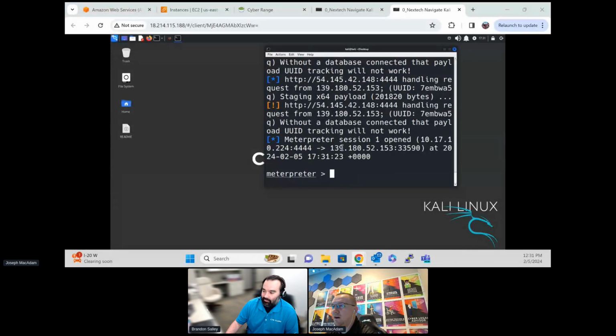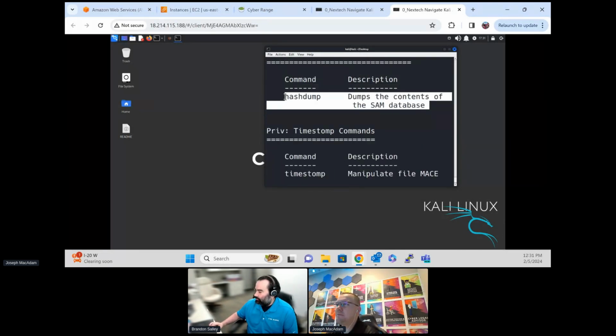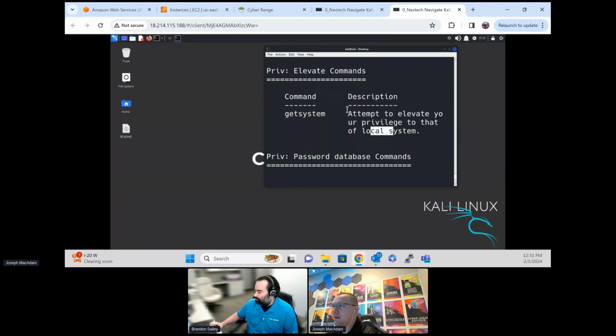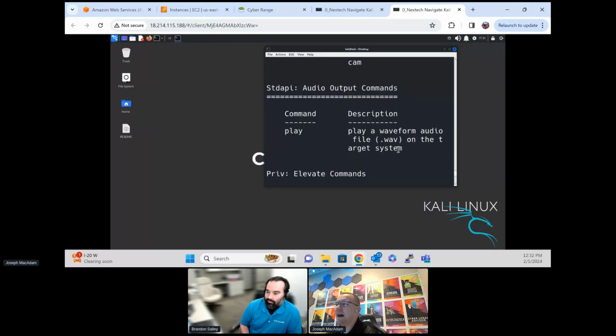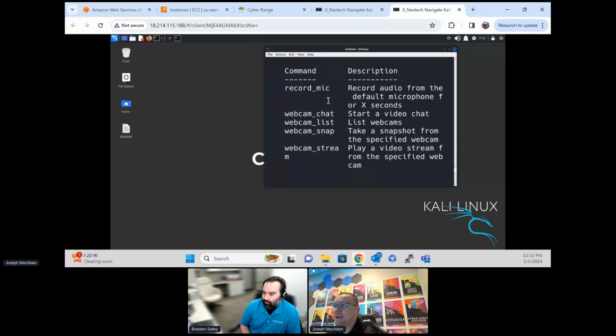This is what I like to show here. Let me share my screen. We're going to see what it looks like from my side. So remember, these machines are different networks, everything. All I see is this interpreter, but if I hit a question mark here and I hit enter, all sorts of things. I can actually get his password database right there. You can elevate the privileges on the system. We can play an audio file. We can start to access the webcam. We can record the microphone.